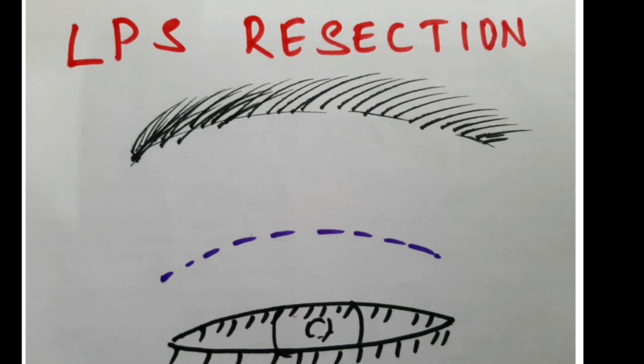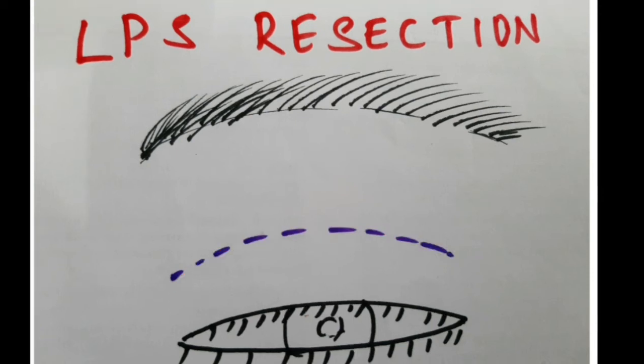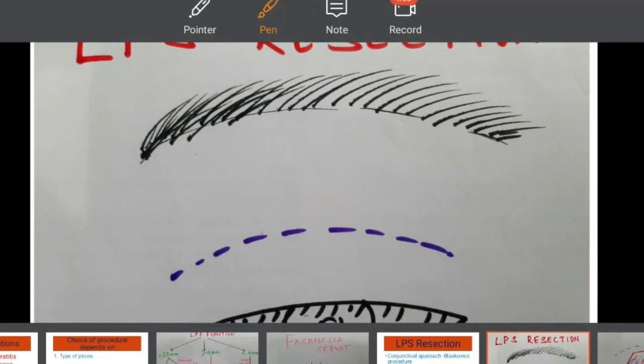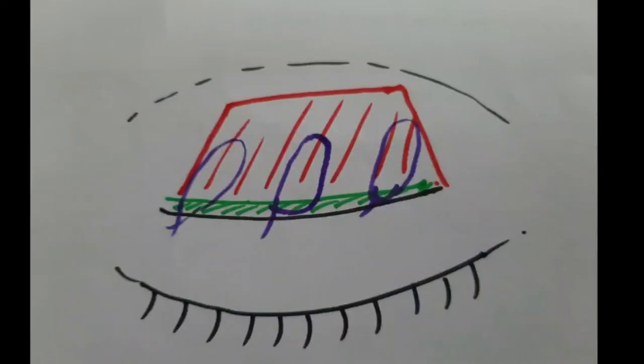Okay, so after giving the skin incision, the orbicularis oculi muscle, which is below the skin, is also separated. Then the superior border of the tarsal plate is identified. The orbital septum is incised to expose the pre-aponeurotic fat as well as the LPS aponeurosis. Then evert the eyelid and give subconjunctival infiltration to separate the LPS from the conjunctiva. Then the LPS is separated out. If needed, you can cut the medial and the lateral horns of the LPS.